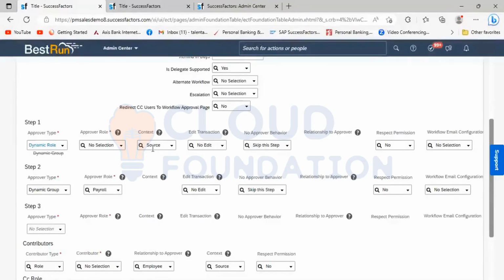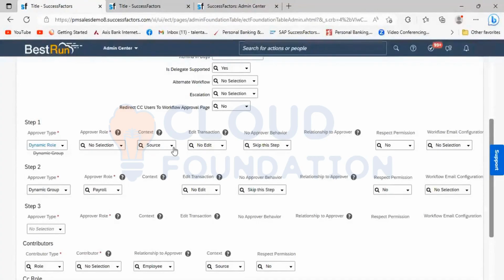To explain it, let us take when an employee's position is getting changed. The workflow may require an approval from the manager. An action is performed, the employee's position is getting changed, and for that an approval is required from the manager of the employee. By specifying this option, that is context, we can determine which manager has to approve the request.